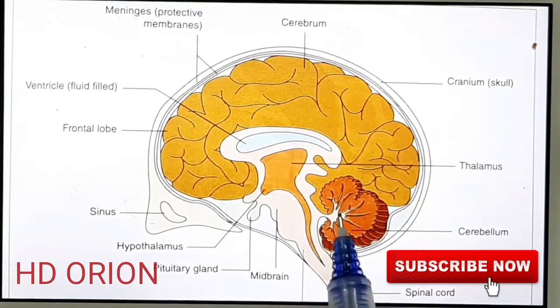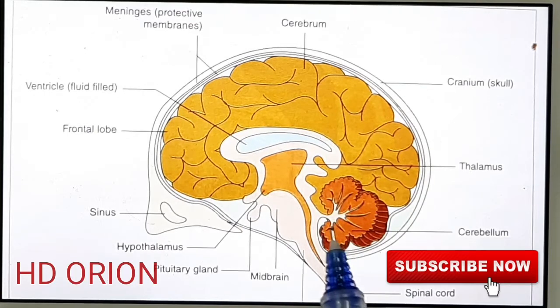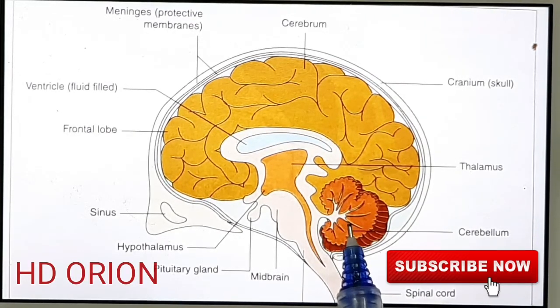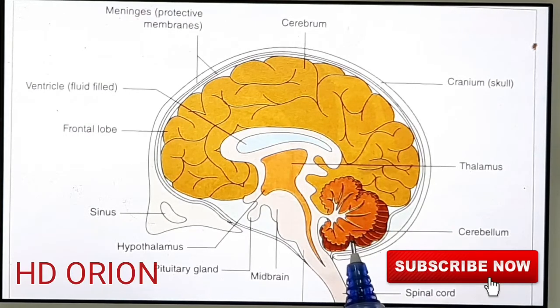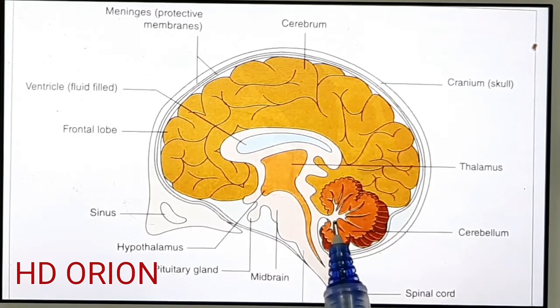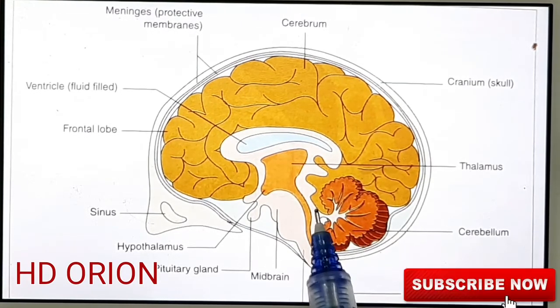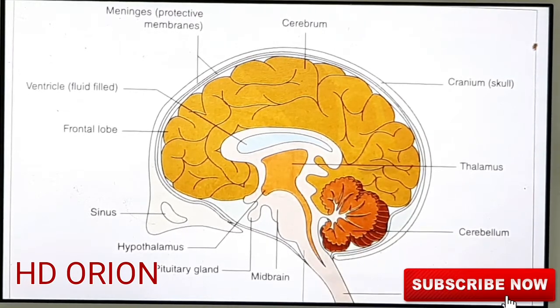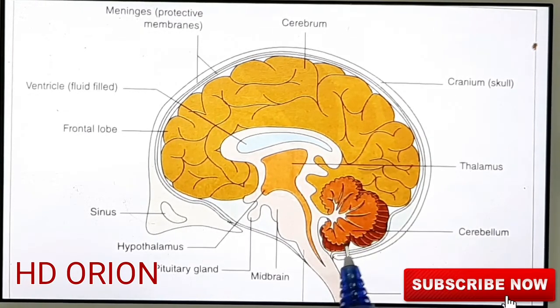Now see in the figure, this portion is the cerebellum, and the middle white portion is the vermis. It has two hemispheres, the cerebellar hemispheres, like the cerebrum, the right and the left cerebellar hemispheres, and the middle white portion is known as vermis. It looks like a leaf, and this is the midrib or the vein present in the leaf. So it has a leafy appearance and is present at the back side of the head.